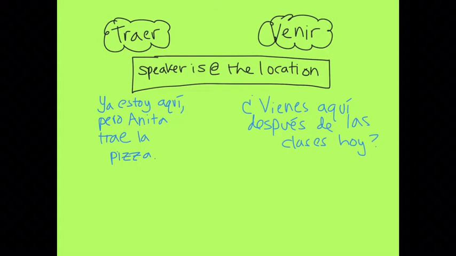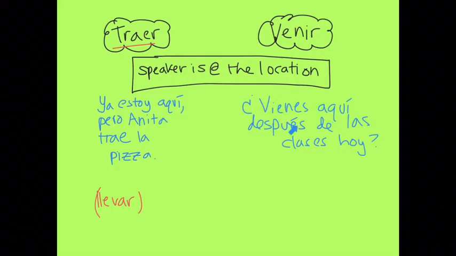But if, let's say, the speaker wasn't at that location, you can't use this verb. You actually would need to use llevar, to bring, instead. Venir is similar. So venir again means to come. You have to be at the location to use this word.